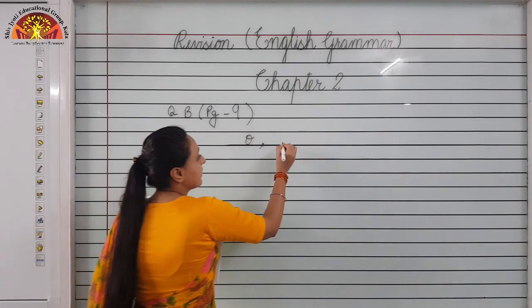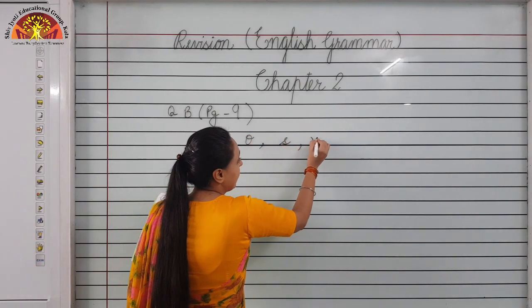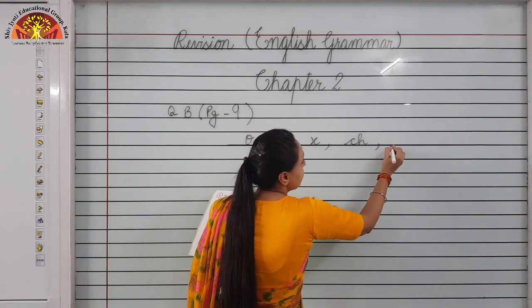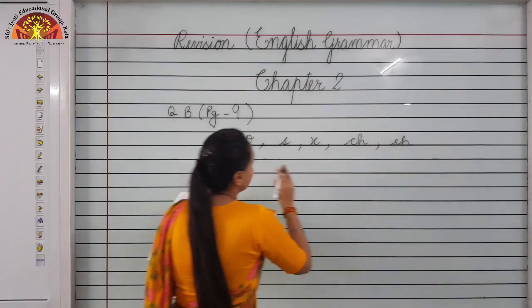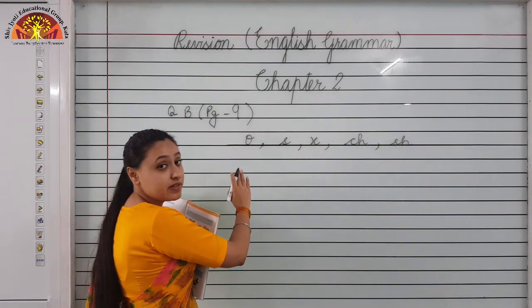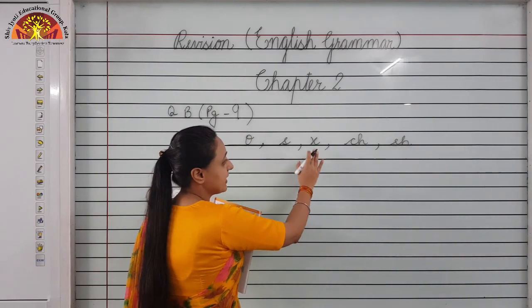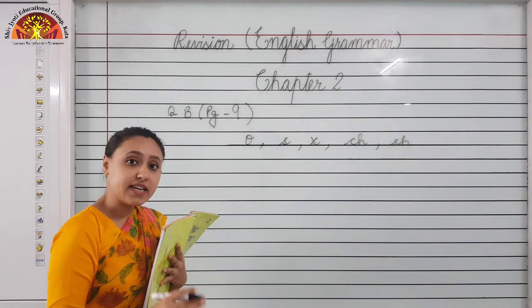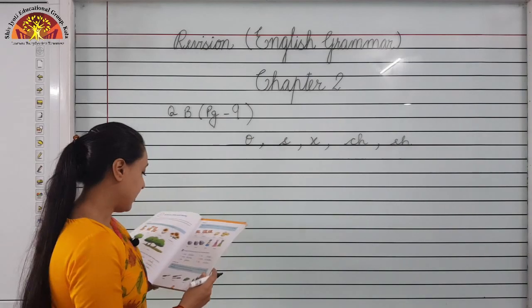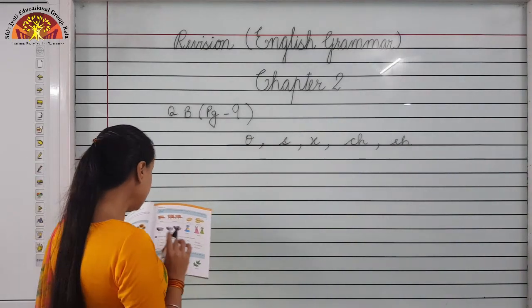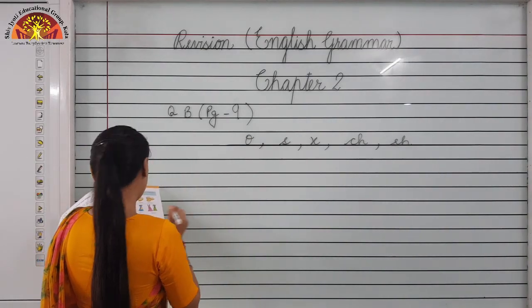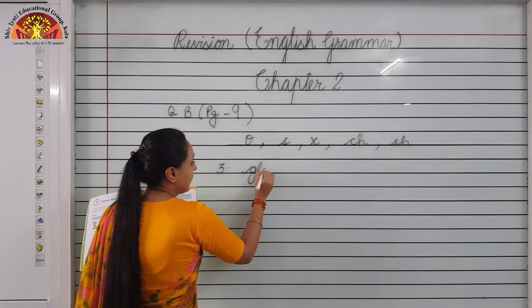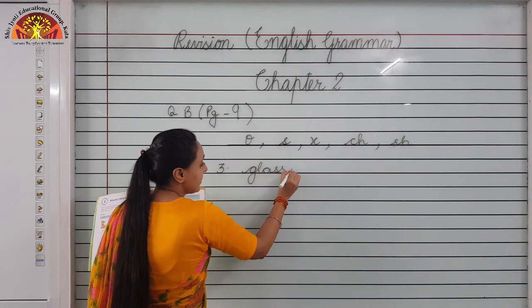O, S, X, CH and SH. So whenever a noun ends with O, S, X, CH, SH, what do we do? We add es to make them plural. Now we will see question B. Number 3, glass, G-L-A-S-S, glass.